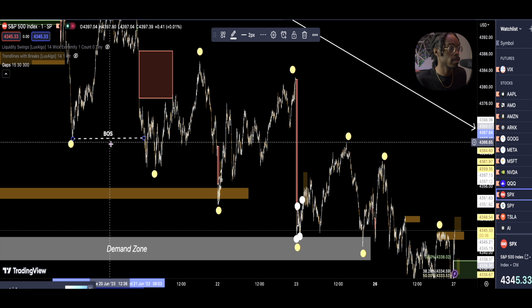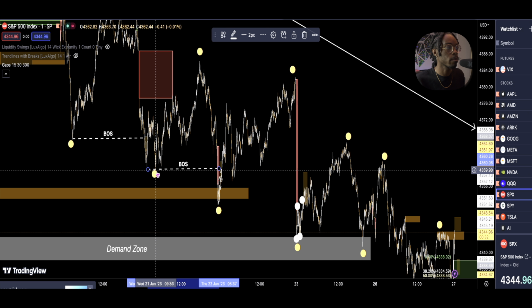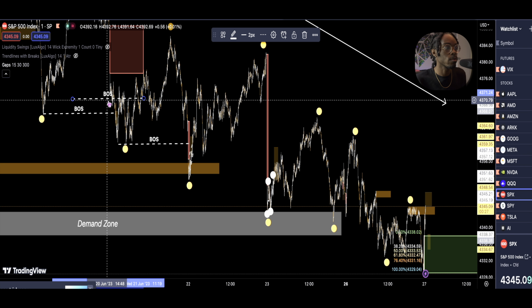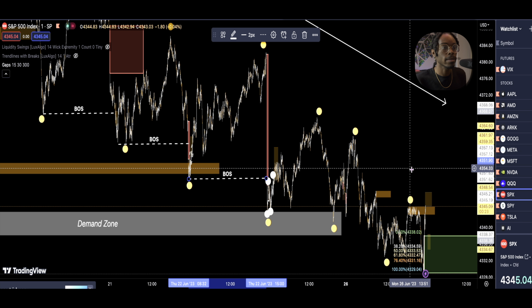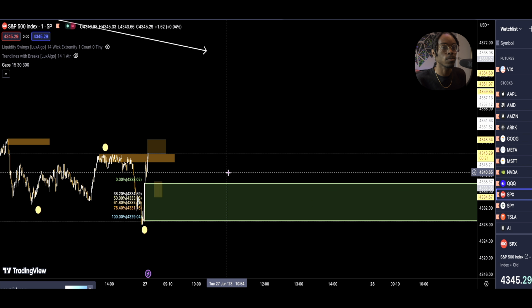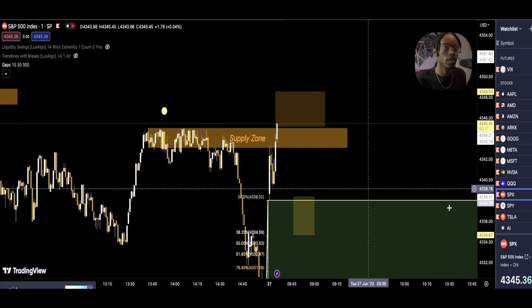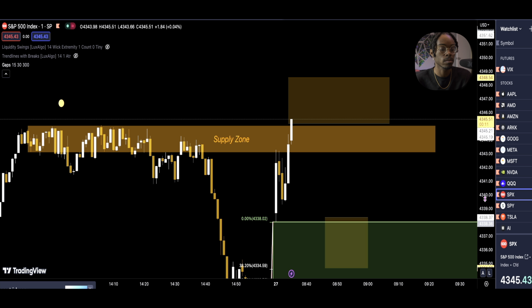I'm going to copy and paste that, and we can do another one over here, because right here again, we broke our previous low and we made a lower low. Going to do it again. We broke our previous low right here, and we made a lower low. I'm going to zoom back in because I see we're about to have what we call a change of character. We'll talk about that in another video. If this candle closes, we're going to take this play.